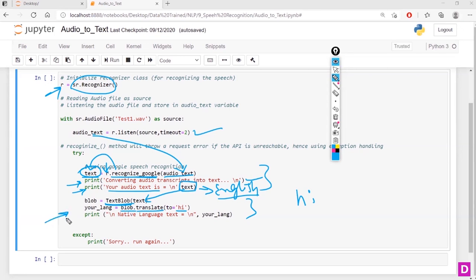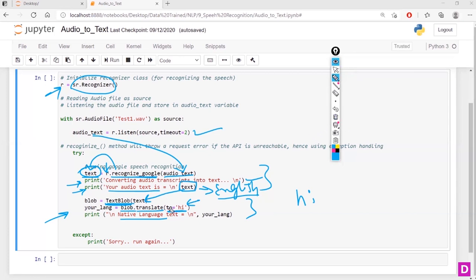Here I'm not going in depth about TextBlob, but I'm making use of it to convert the English language into the Hindi language. I'm just saying native language; you can have any other language here, any language in this world. How to detect that language code and all, everything is in the TextBlob course, the language to language translator.